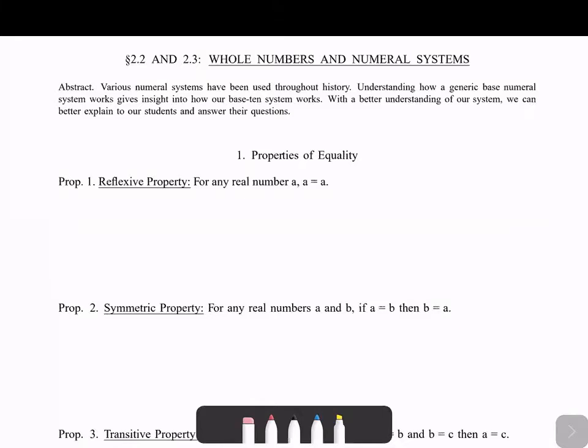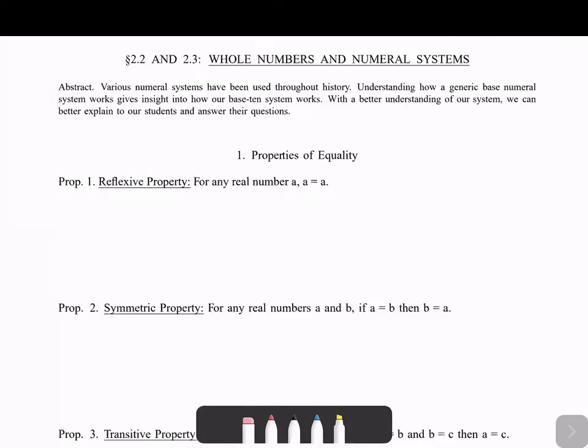So let's get started. On page 49, the first page of section 2.2, we talk about these properties of equality. These may seem really elementary or really simple to you, but they're actually really important because these properties are why math works. As we'll see when we go through these, not every relationship in math has all of these really nice properties, but equality is one that does, and that's why things being equal just works out so nicely. So let's start going through them.